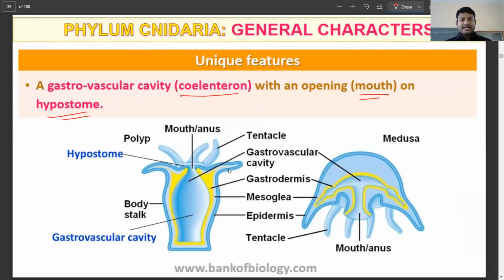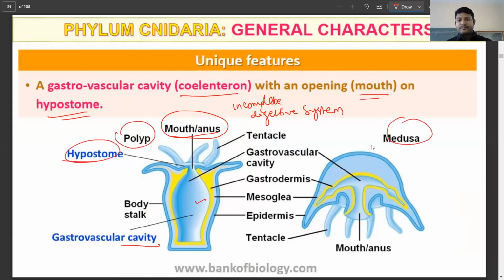So there is a gastrovascular cavity and the cylindron with an opening called the mouth on the hypostome. So here there is a single opening, both the mouth and anus. That is why it is called an incomplete digestive system. And what you see here is the gastrovascular cavity in this area, and this is the hypostome. This is the polyp form, and this is the medusa form.